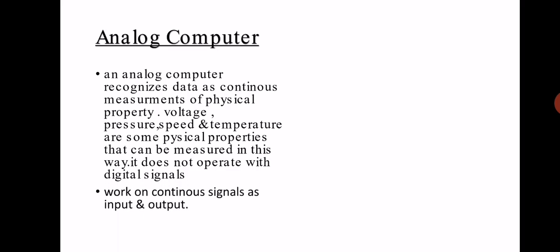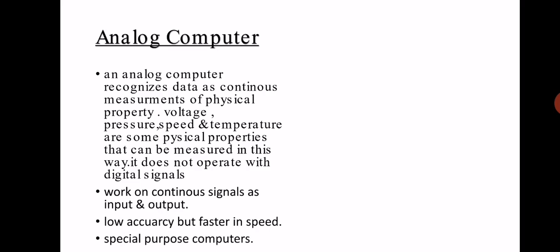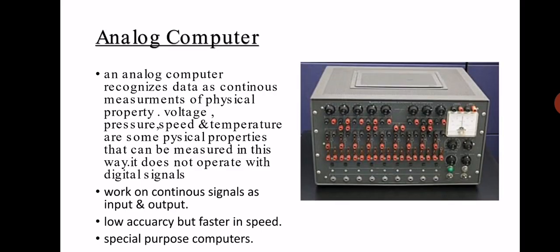Analog computers work on continuous signals as input and output. Analog computers have low accuracy but they are very fast in speed. Analog computers are a type of special purpose computers. Special purpose means the computers that are designed to do specific tasks or special tasks.